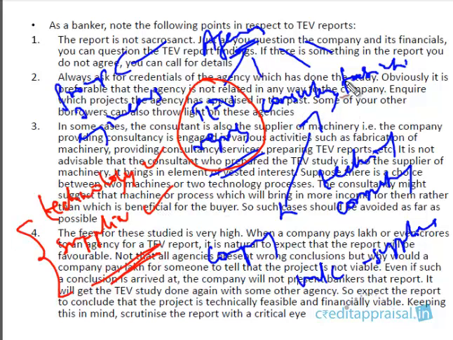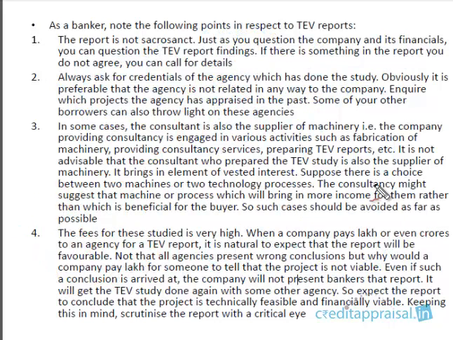But if this agency is also the consultant, if this agency also is into fabrication, also is a machinery supplier, there'll be a lot of conflicting interest here. You should not be getting into this sort of situation where this agency is into various businesses and this company is availing the services. On one hand, it is doing the TV report. On one hand, it is availing the consultancy services. On one hand, it is purchasing machinery from this supplier. You should not be encouraging these sort of agencies, because what's going to happen? Ultimately, a vested interest is going to creep in, right?